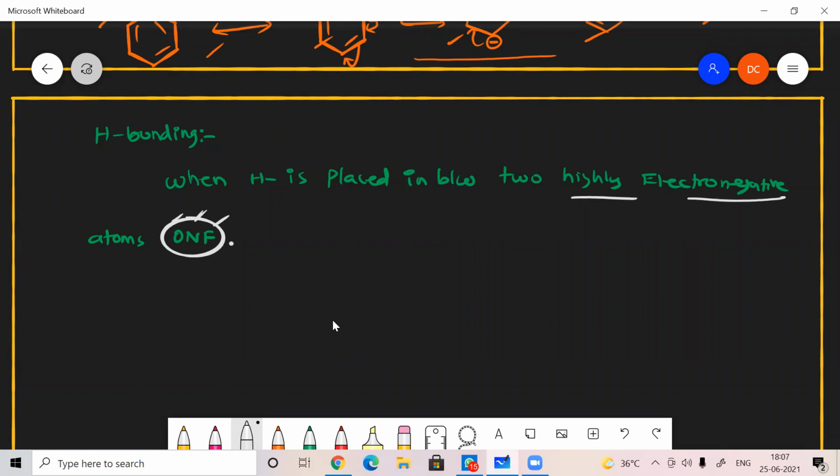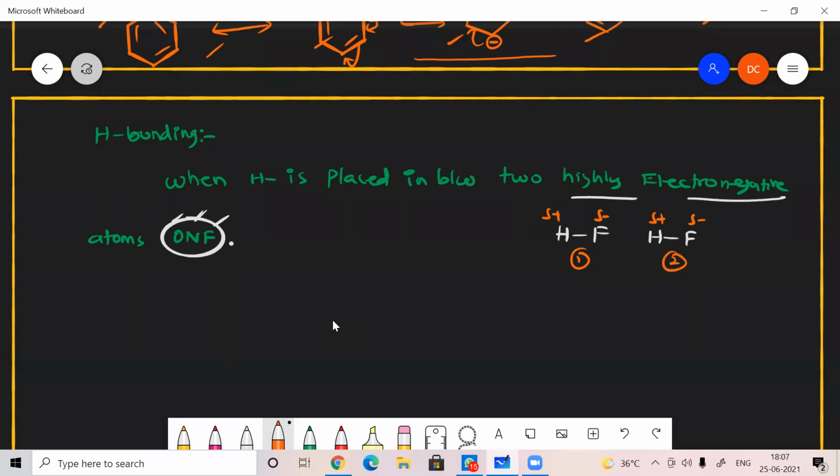Okay. Say for example, HF is there. Here fluorine is highly electronegative and hydrogen is highly electropositive, so there is a slight positive and slight negative charge. This is the first molecule, this is the second molecule.